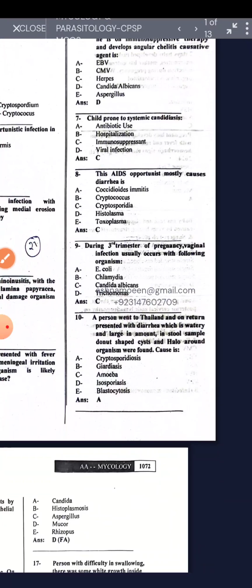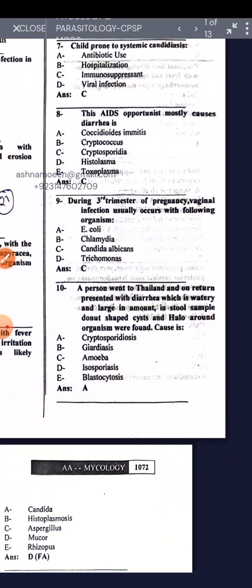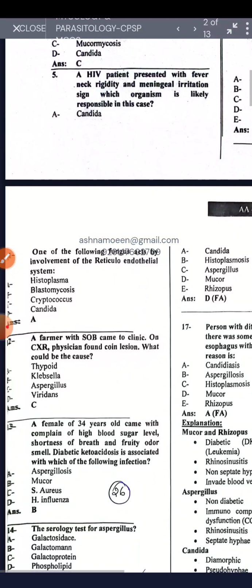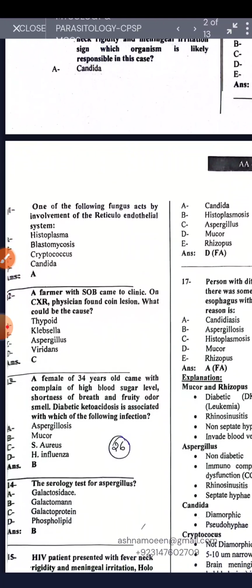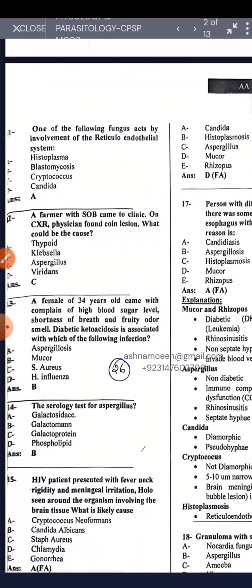A patient went to Thailand and on return presented with diarrhea, which is watery and large in amount. In the stool sample, a donut shape, cyst, and halo around the organism indicate cryptosporidiosis. The fungus that acts by involving the reticuloendothelial system is Histoplasma. A farmer with shortness of breath came to the clinic, and on chest x-ray the physician found a cavity. The cause could be Aspergillus.